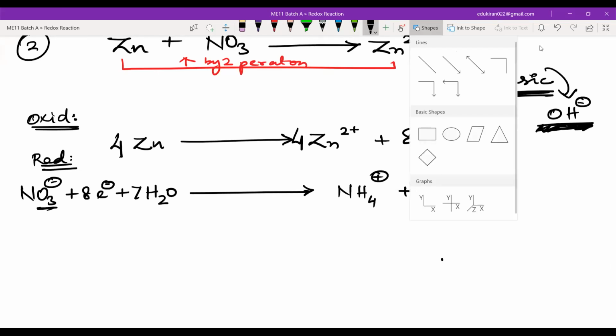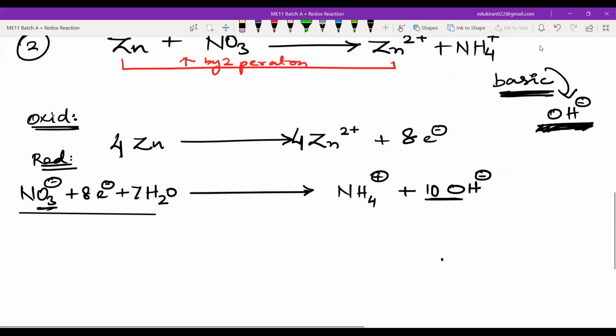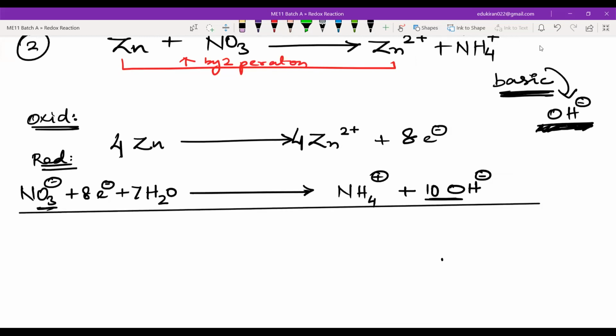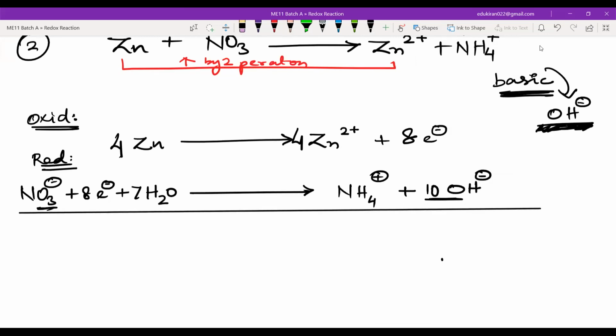Now, the first thing that you need to do is, whenever you are going to write a reaction in which there are electrons, half reactions, first of all, you will eliminate the electrons, because they are on the reactant and the product side. Then what you can write: 4 Zn plus NO3 negative plus 7 H2O.